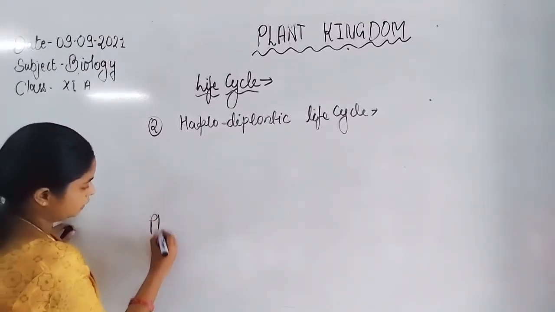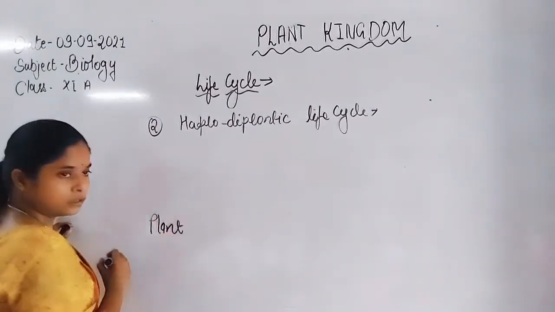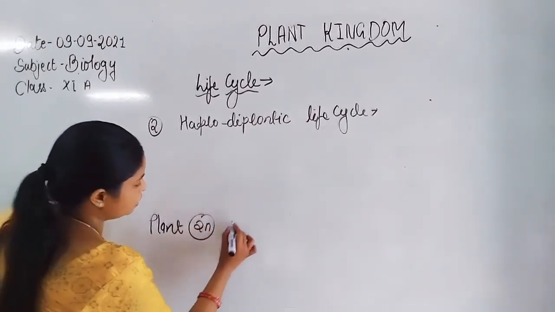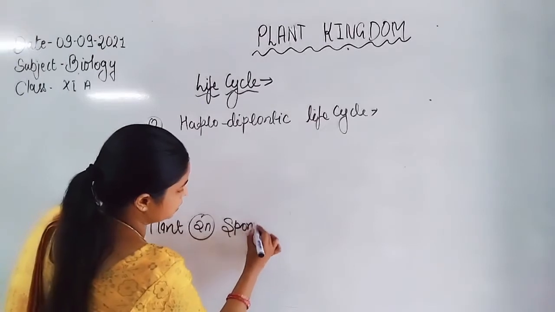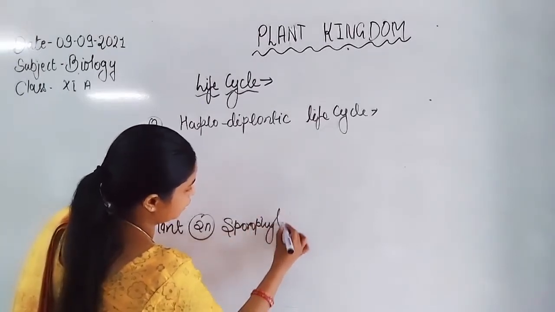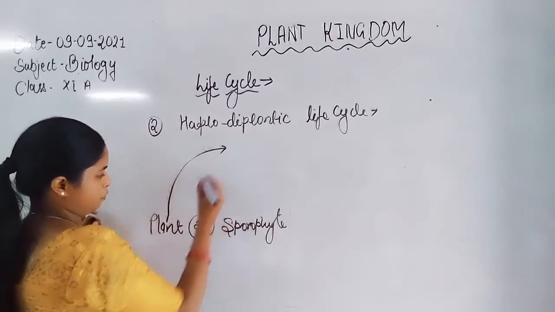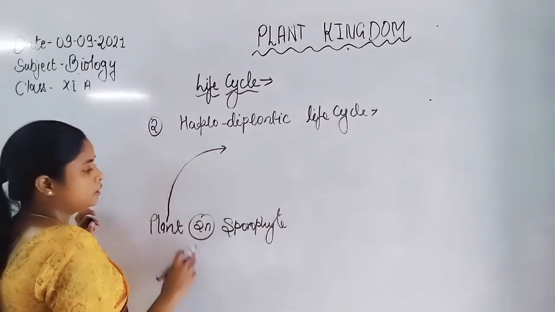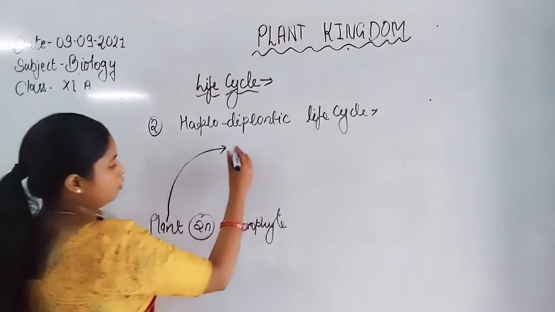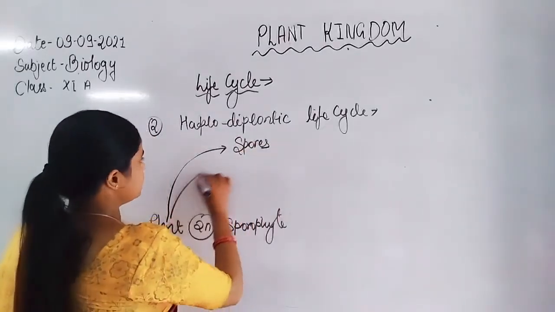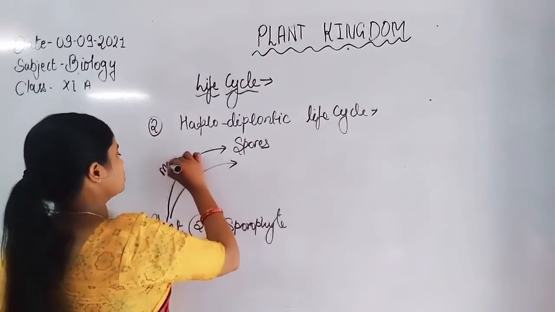Here is the plant body, which is diploid in nature, and that represents the sporophyte. It bears spores. The formation of spores takes place by meiosis division.